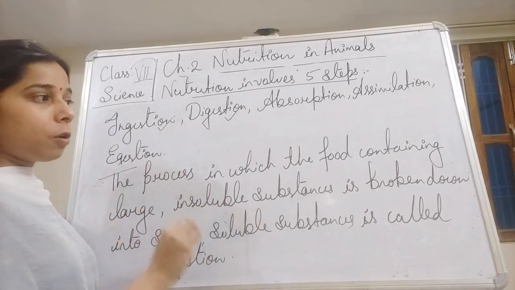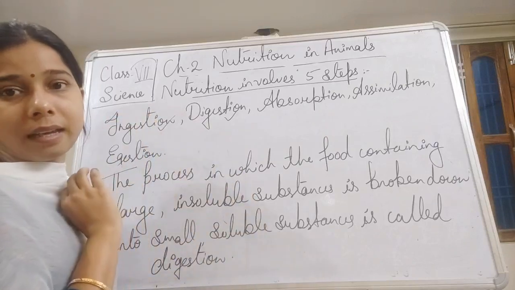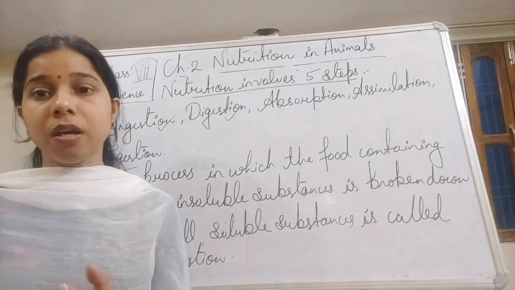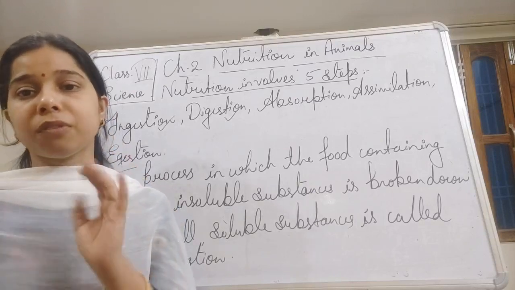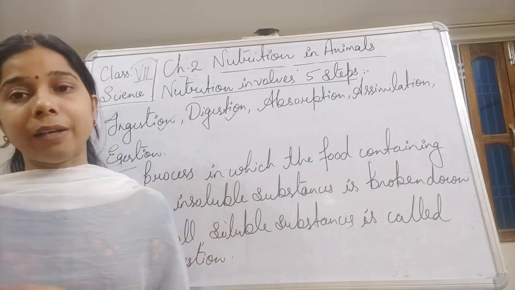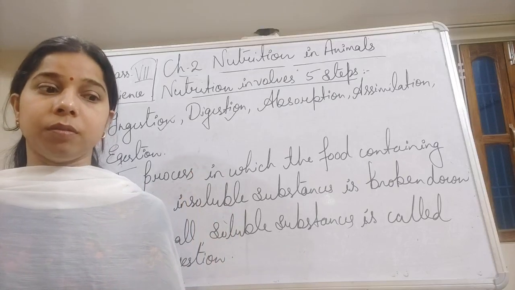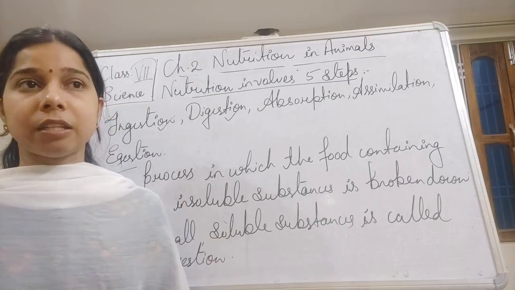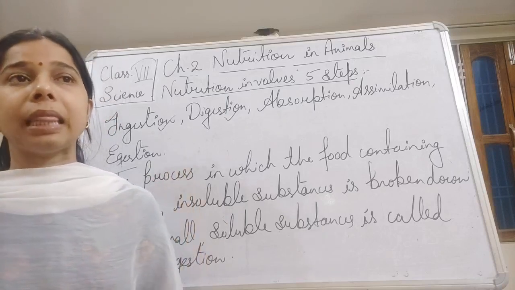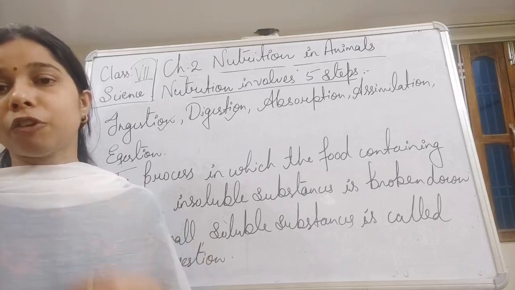Here, when we talk about ingestion, we are simply taking the food inside the body. That is ingestion. That process can vary also. We have a mouth, so with the help of the mouth we can take food. If it is a bee or a butterfly, they have a kind of mouth which helps in taking or sucking the food from the flower.